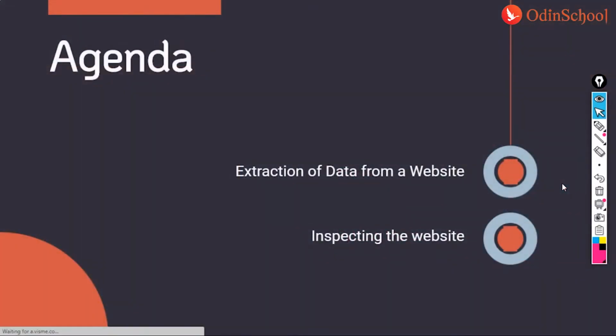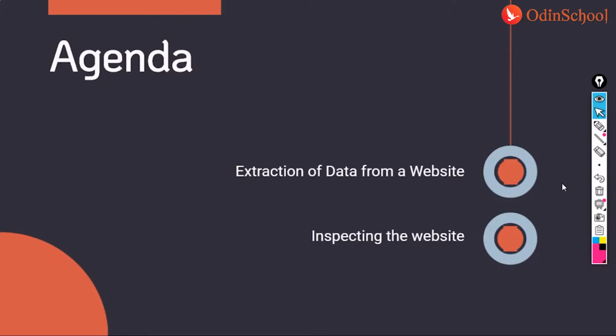So now, going forward, the agenda of this session would be to understand how we extract data from a website and how we inspect a website. Like what are the steps involved when you would want to inspect a website, and how do we understand the facets of another website. Now, let us assume I open a window from Wikipedia or Facebook or any public domain site.